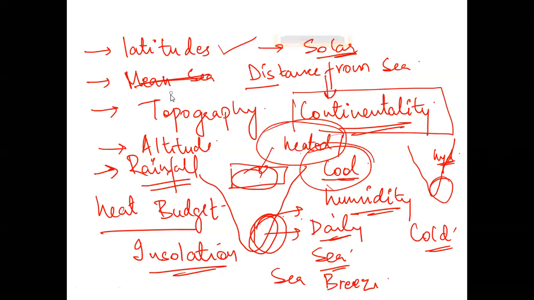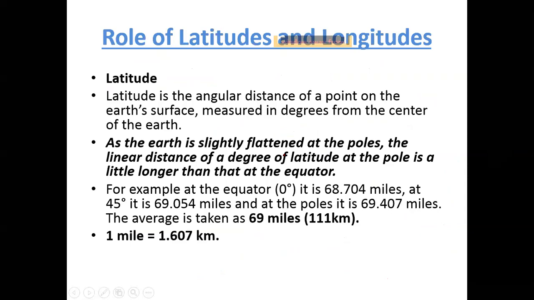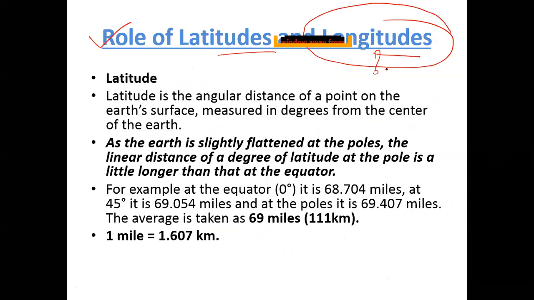So this is what we are going to start when we start our climatology. First, let us understand the role of latitudes and longitudes. Again, I am asking, do you think there is a role of longitudes? Achha, do we understand what are longitudes and latitudes? These are latitudes which are parallel to equator, and these are longitudes which are parallel to Greenwich Mean Time, which go north to south. I won't call them parallel. The longitudes are not parallel.